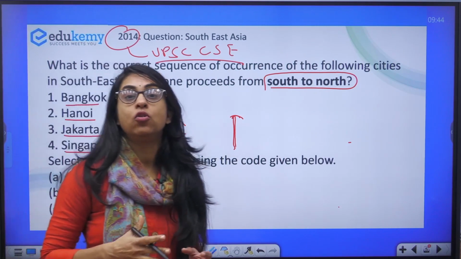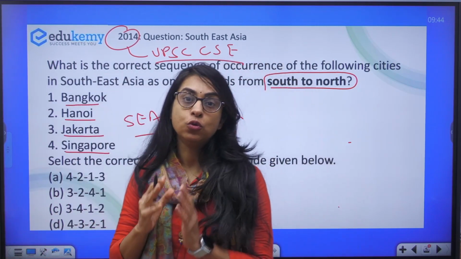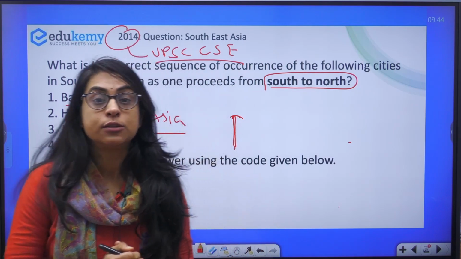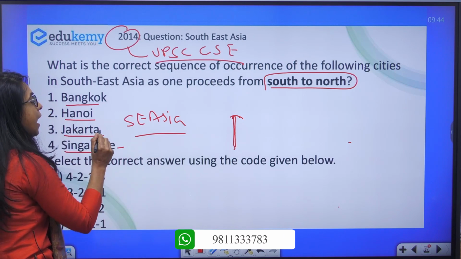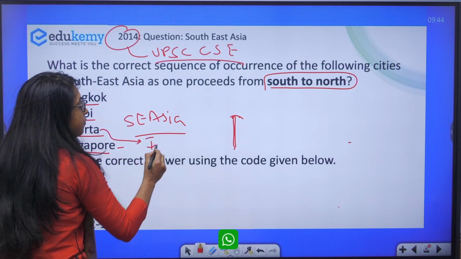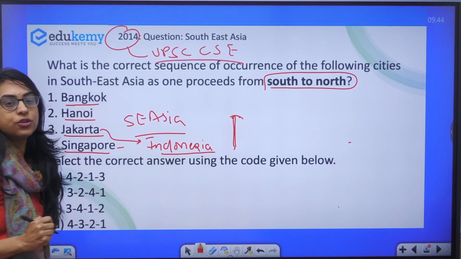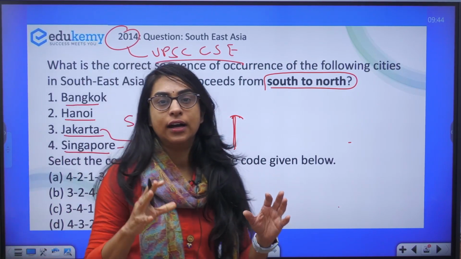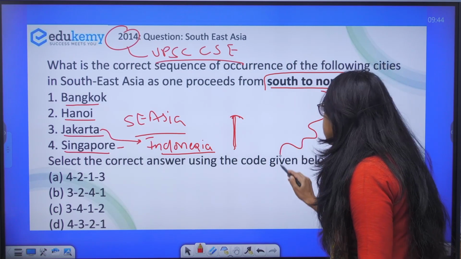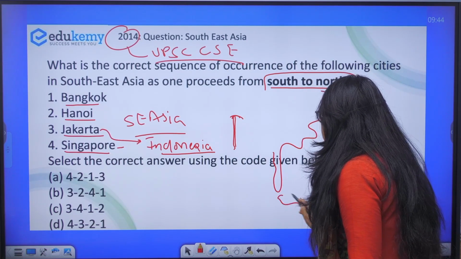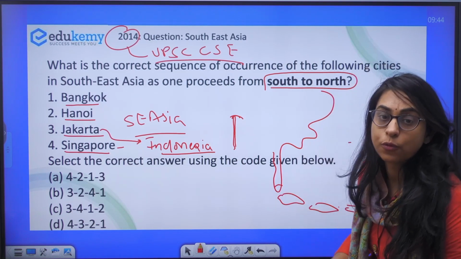Now, you might not know the exact location of these cities. However, if you know the country to which these cities belong, for example, Singapore, we know Singapore is there, and Jakarta is in Indonesia. If you have a rough idea of the map of Southeast Asia, we know where Malaysia is, where Indonesia is, where Singapore is.